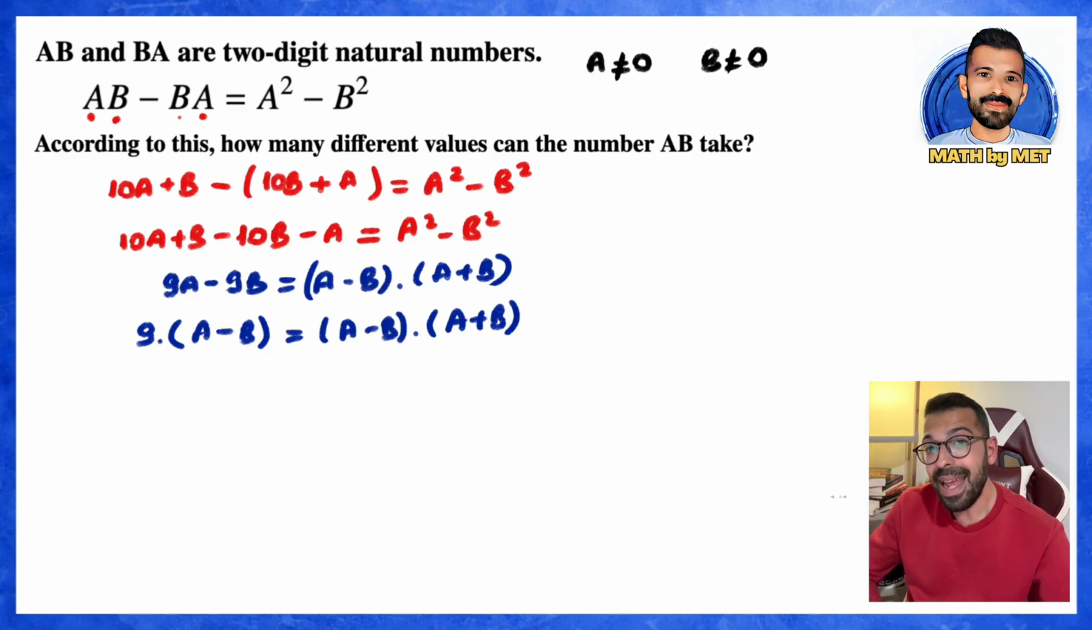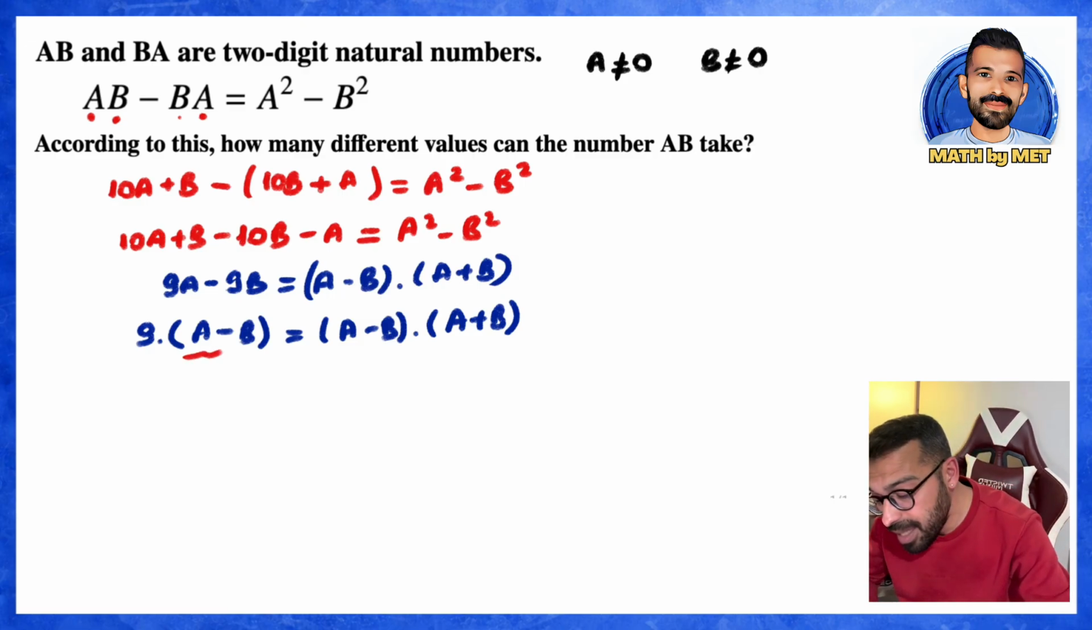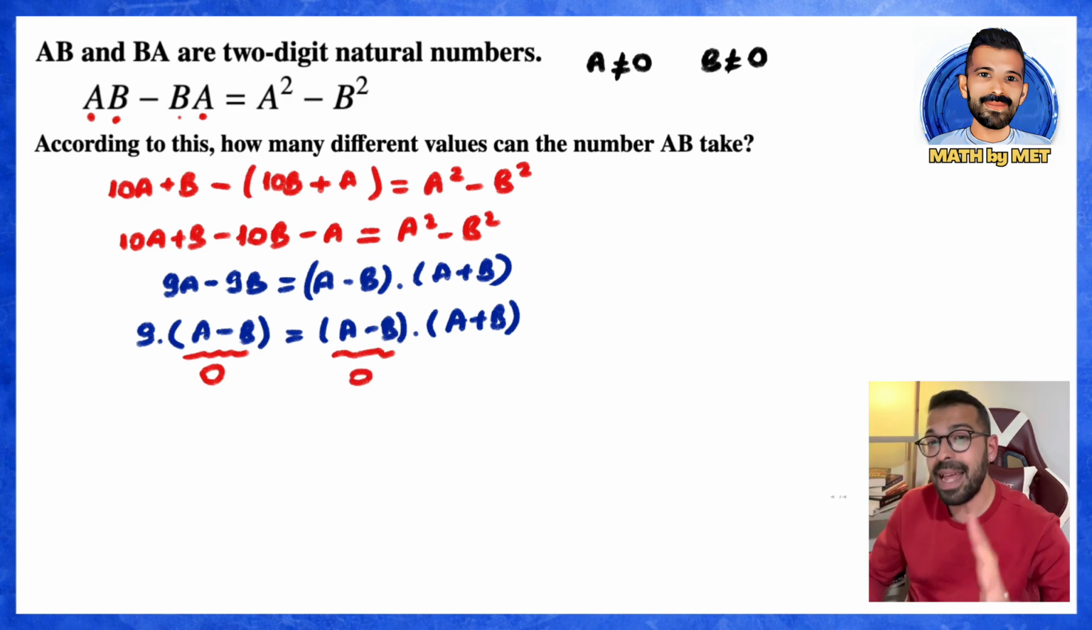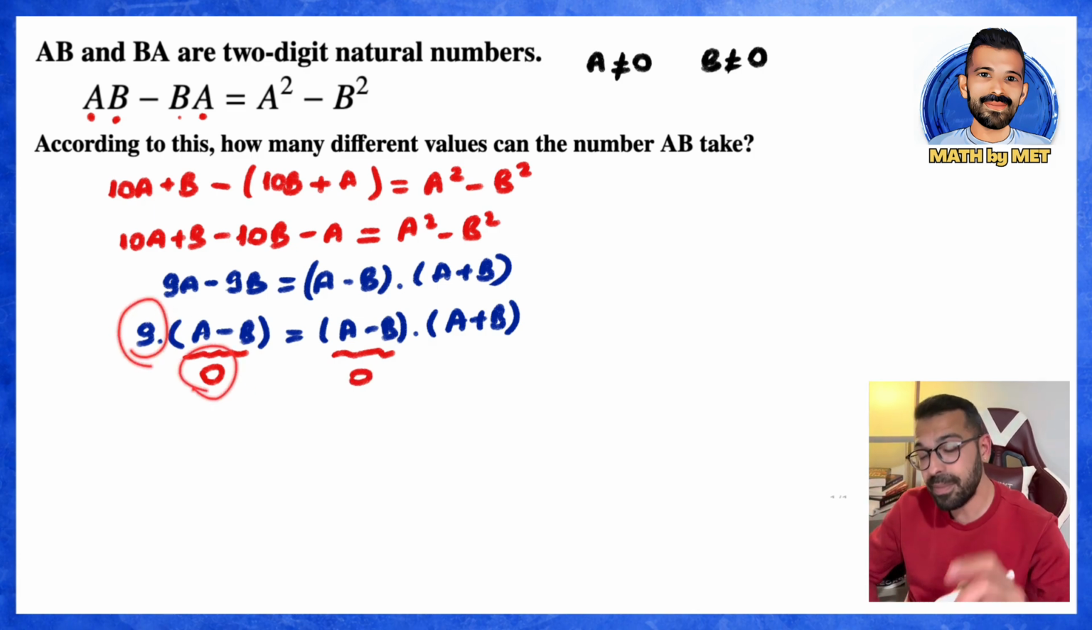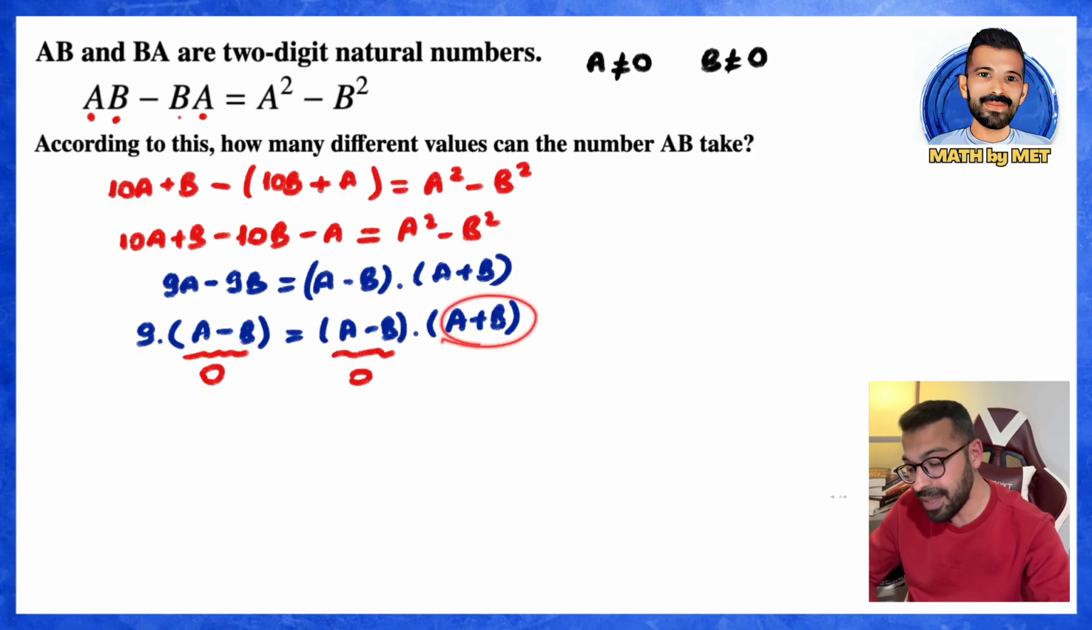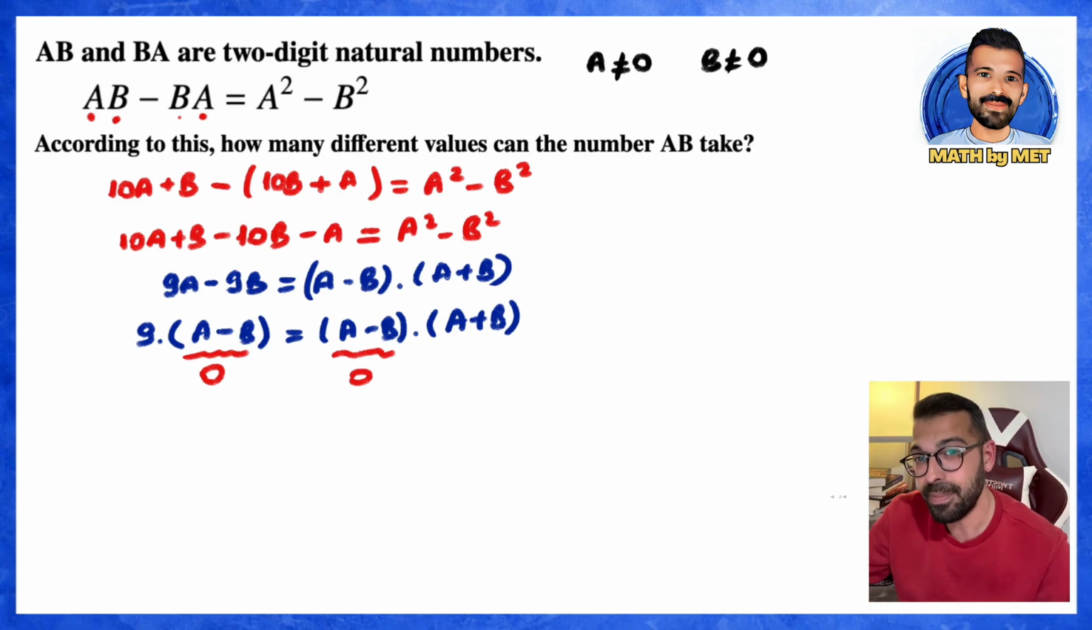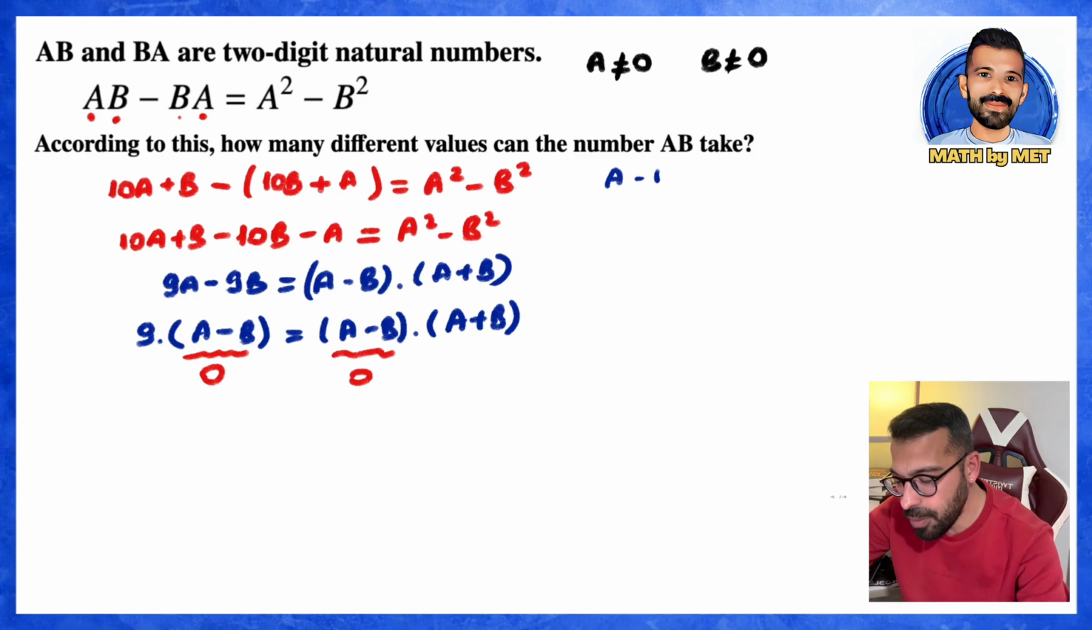If you say that A minus B on the left side of the equation and A minus B on the right side of the equation are both 0, then the equality will be satisfied. You see? Why is that? 9 times 0 is 0. A plus B times 0 is 0. As you can see, solving the question this way makes a lot of sense. So I found this. The A minus B I mentioned could be 0.